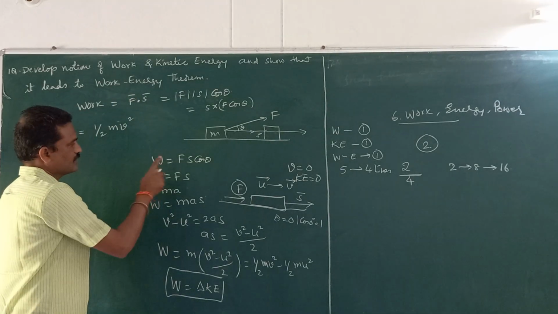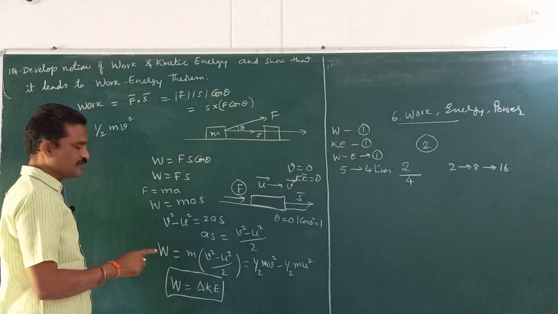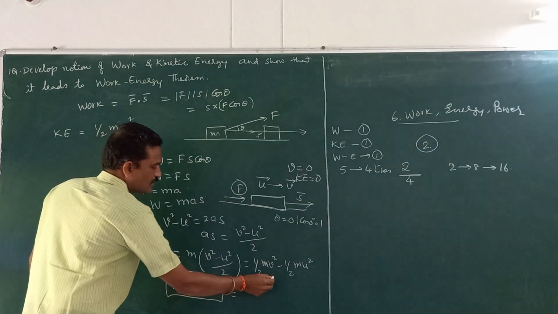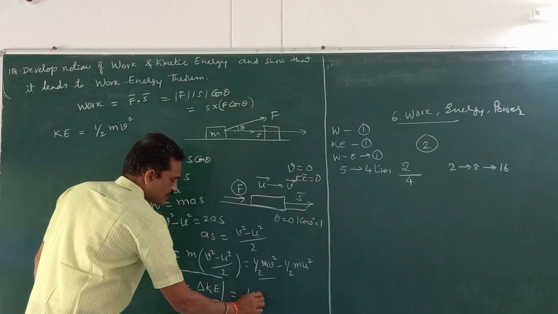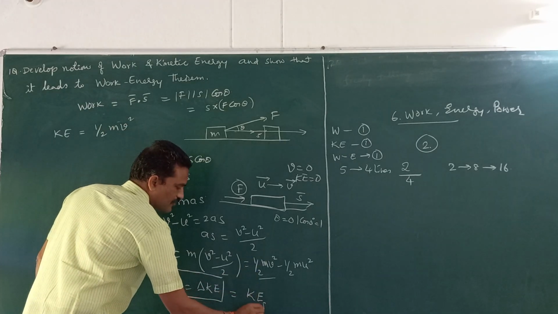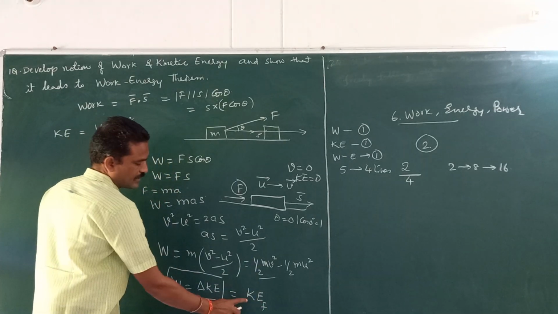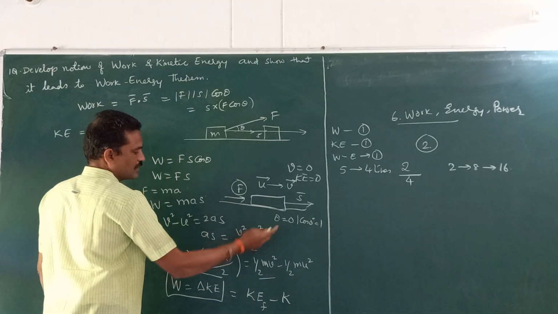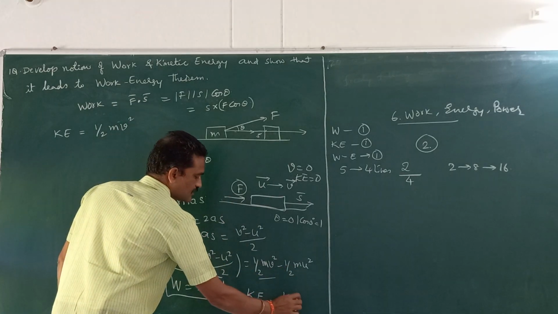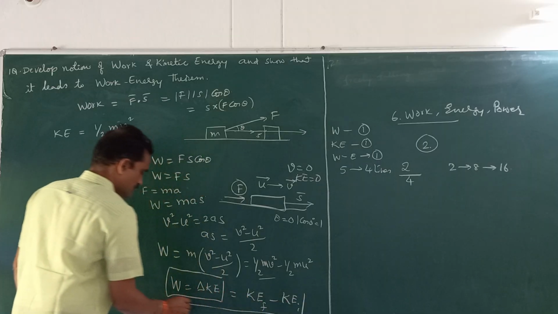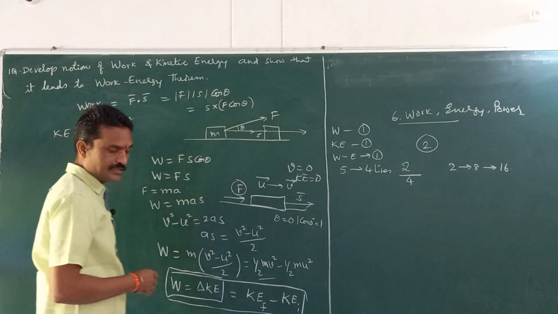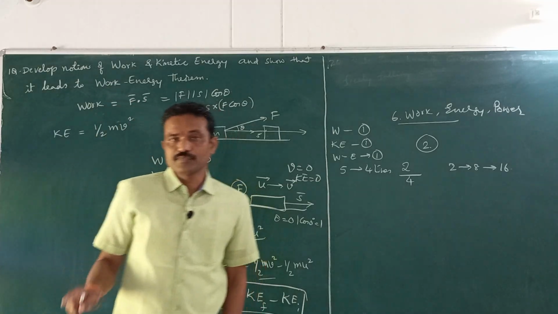The work done by the net force on any system is equal to the change in the kinetic energy of the system. Half m v square is the kinetic energy after the application of the force, so I can write this as the final kinetic energy, and half m u square is the kinetic energy before the application of force, which I can write as the initial kinetic energy. So, this is the statement and this is the derivation. If you write this much, you will get 8 marks. Thank you.